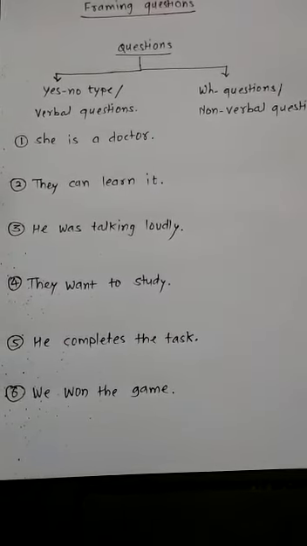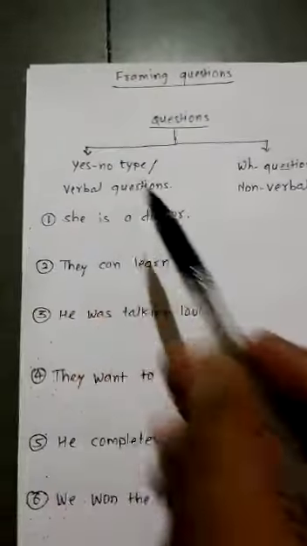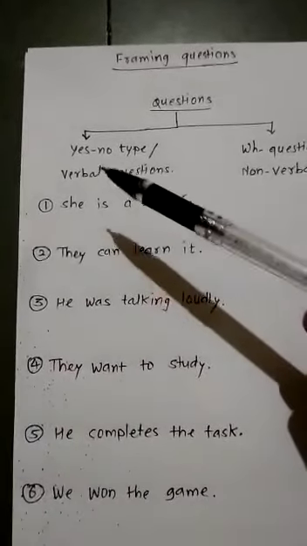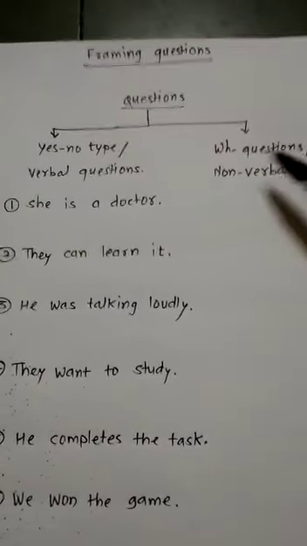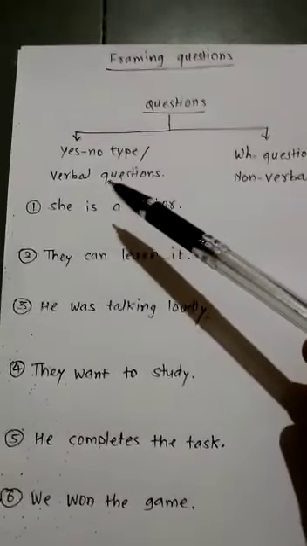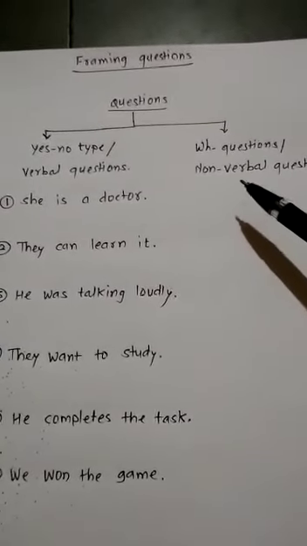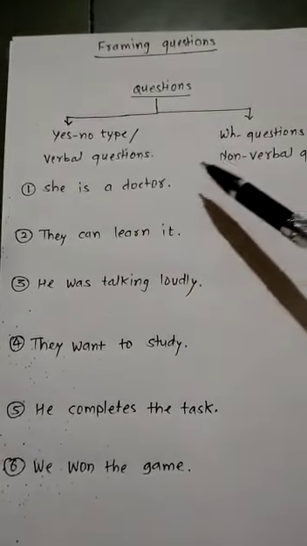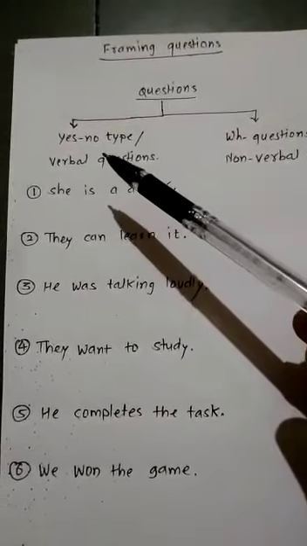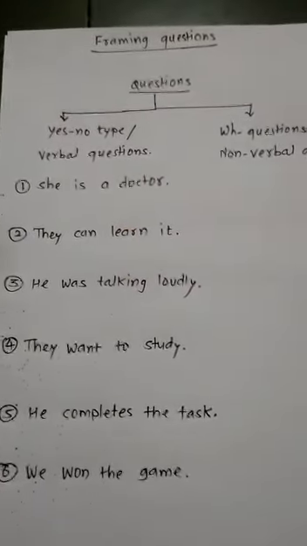So questions are classified into two types. See here, it means classification is given. Questions are classified into two types. One is yes no type question and the second one is WH questions. Yes no type questions are also known as verbal questions. Then WH questions are also known as non-verbal questions. So we are going to study one by one. First of all, we will talk about yes no type question or verbal questions.